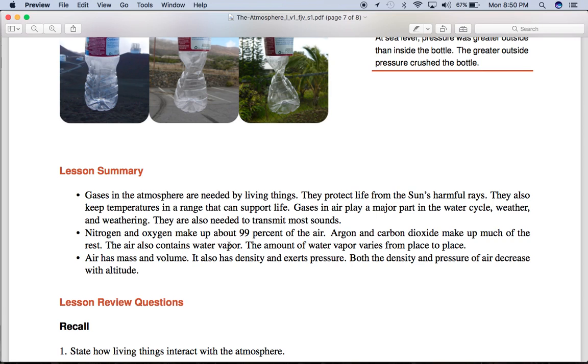Nitrogen and oxygen make up about 99% of the air. Argon and carbon dioxide make up much of the rest. The air also contains water vapor. The amount of water vapor varies from place to place. Air has mass and volume. It also has density and exerts pressure. Both the density and pressure of air decrease with altitude.